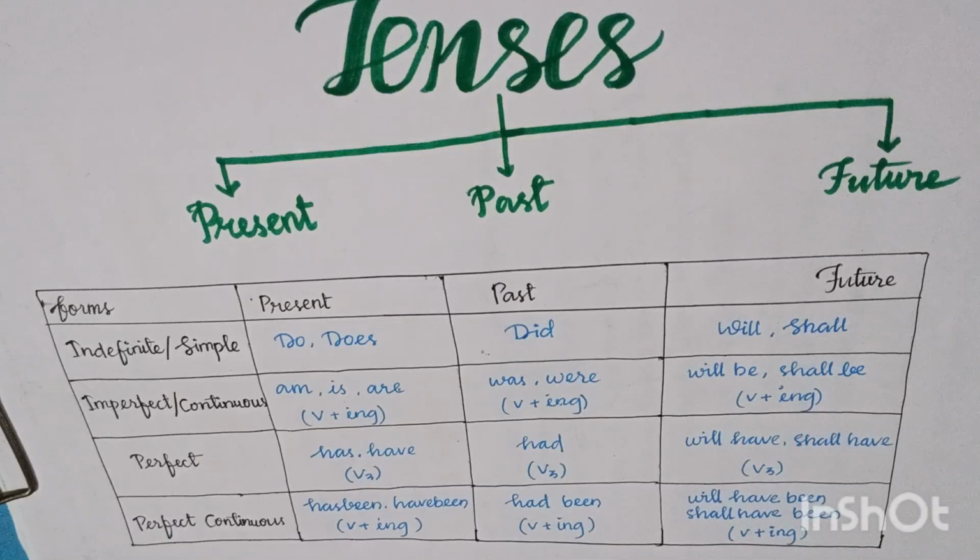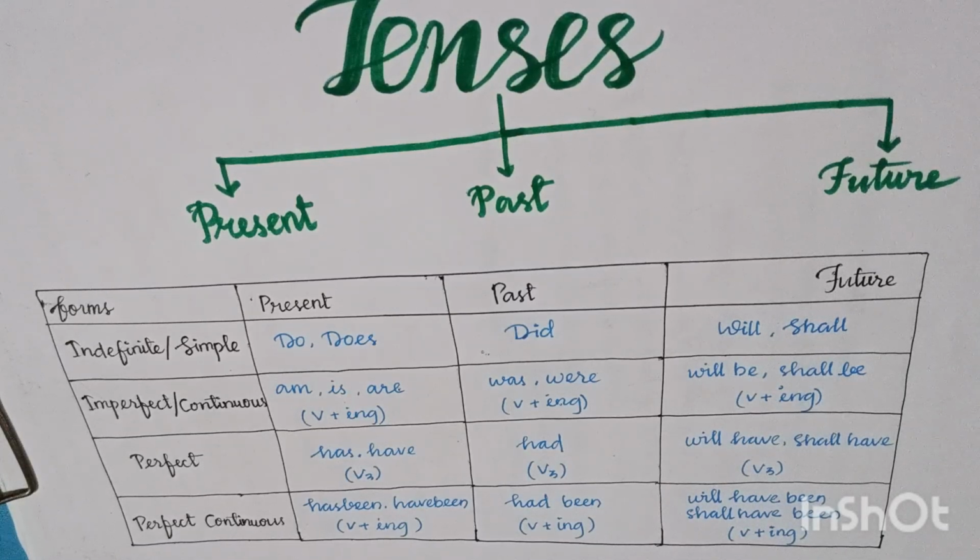First is simple future. In which cases is simple future used? You have to remember it is used to express an action in future. For that action which is expressed in future, we use future simple. For example, I shall go to Puri tomorrow. That event will happen in future. So we use future simple here.